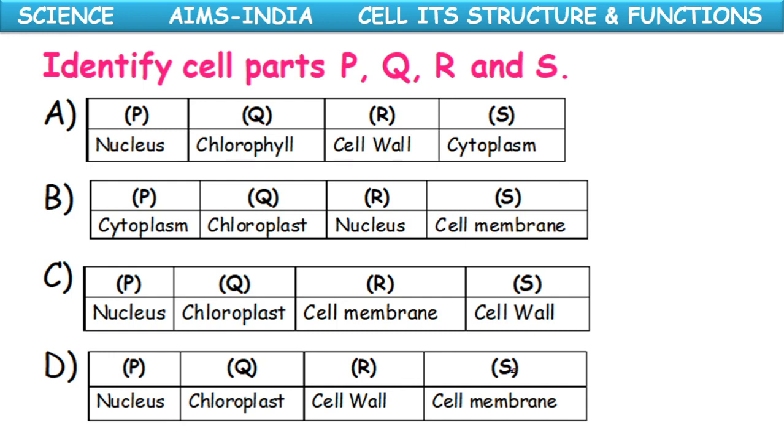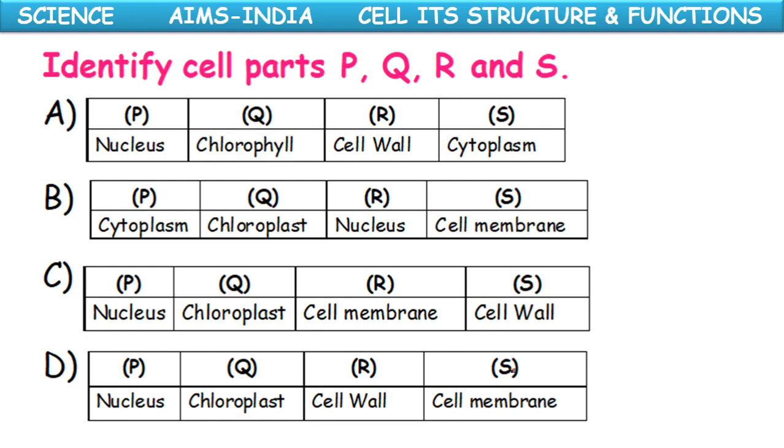So the part which is applicable is the chloroplast. Iodine solution is used to test the presence of starch, and photosynthesis takes place in the chloroplast.